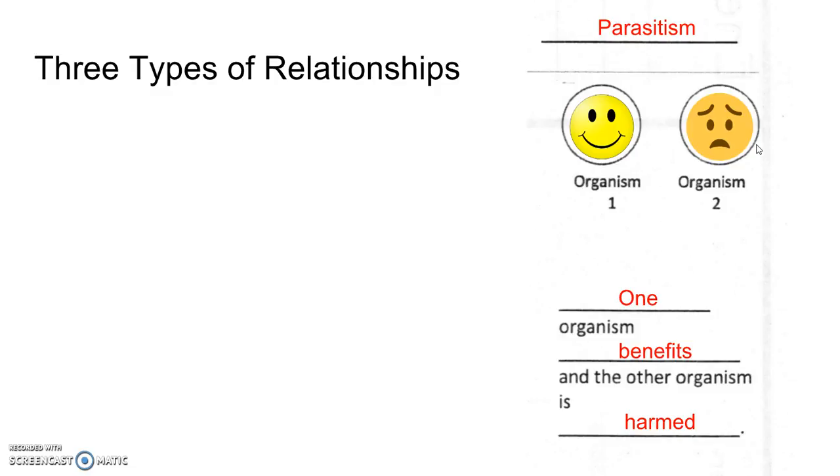Another example of parasitism, like that your dogs often get, are worms in their intestines, like tapeworms. The worms are taking food directly from the organism's intestines, so the organism is not getting all of the food that it eats into its body. Okay, and that's it for your notes.